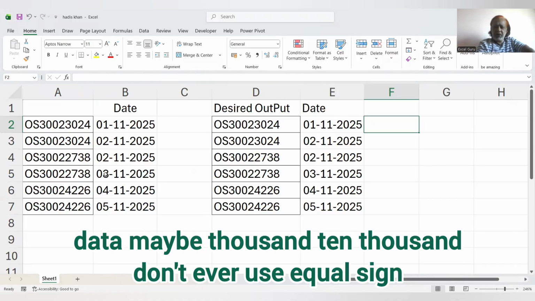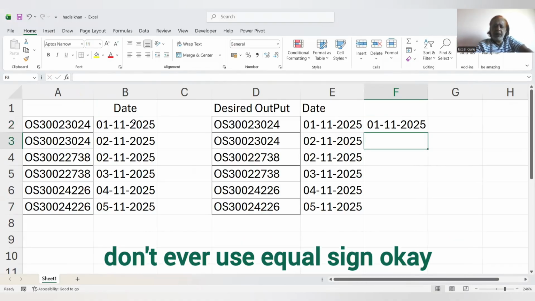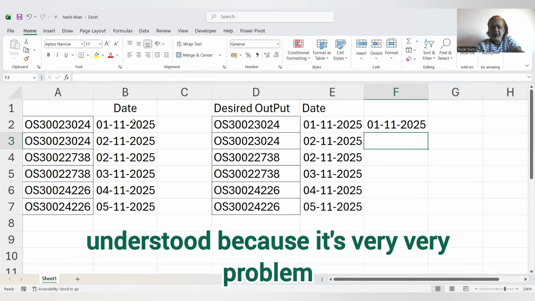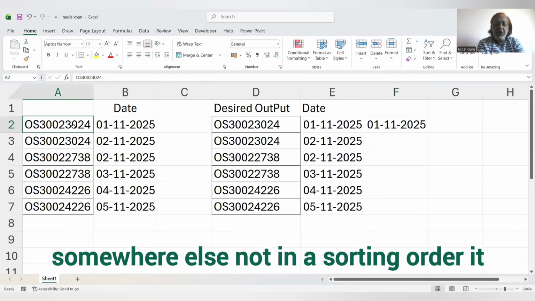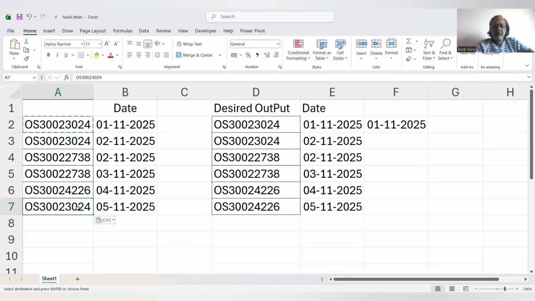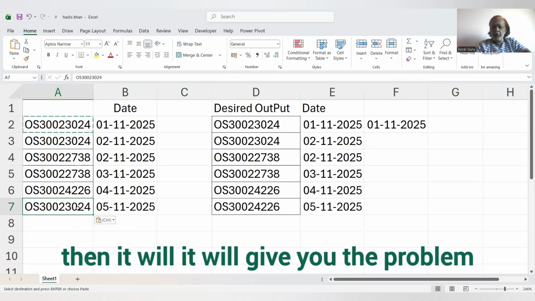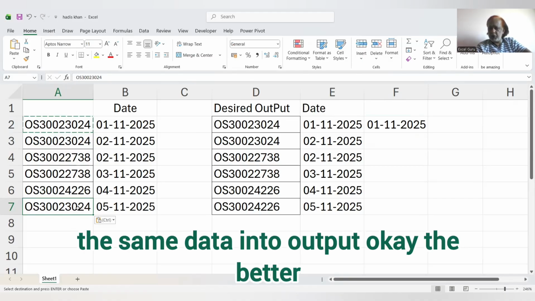Don't ever use the equal sign. Understood? Because it's a big problem. Sometimes the value will be somewhere else, not in sorted order. It may be somewhere else, like after a Control C, Control V, and then it will give you the problem. So don't ever use the equal sign to bring the same data into the output.